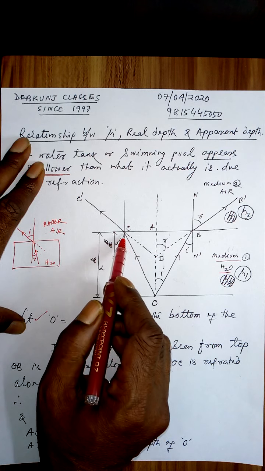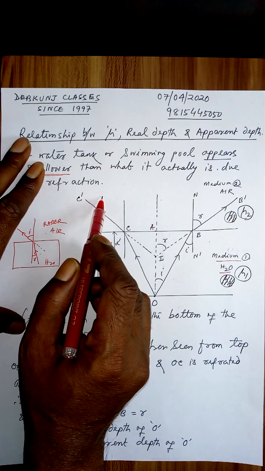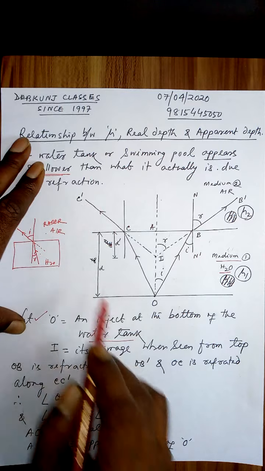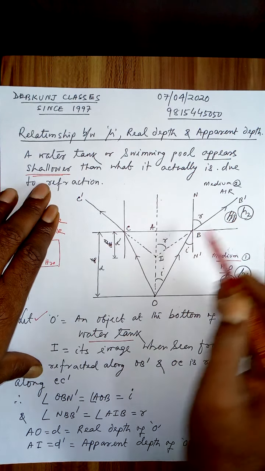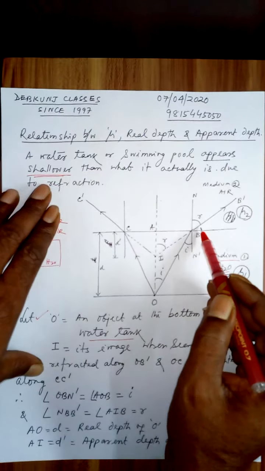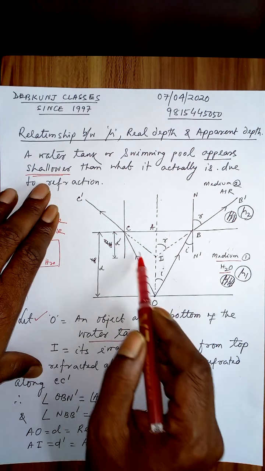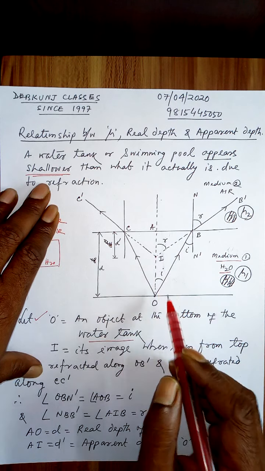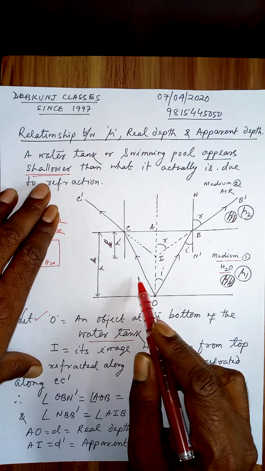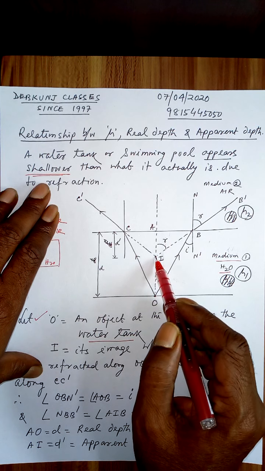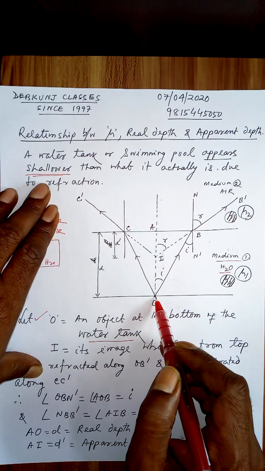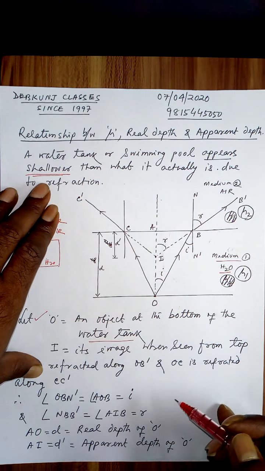From the original direction, this bends away from the normal. Now this refracted ray and this refracted ray, when produced backwards, appear to come from this point. So from here two rays were taken. After refraction, they appear to come from here. Therefore, this point I is the image of O.